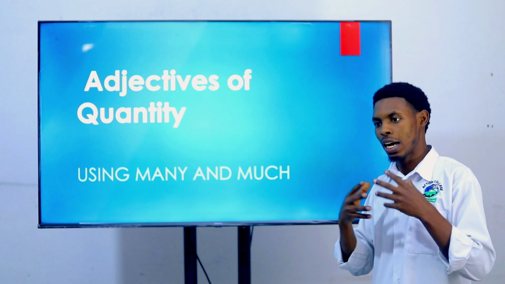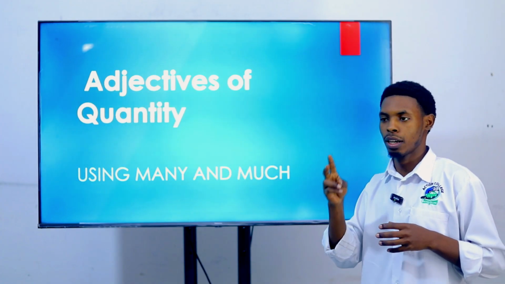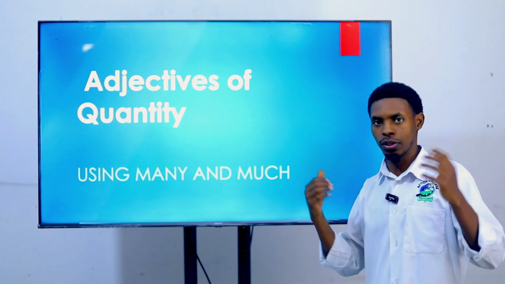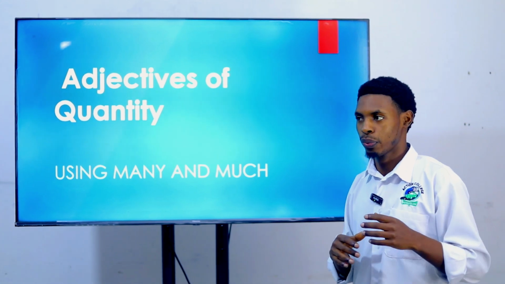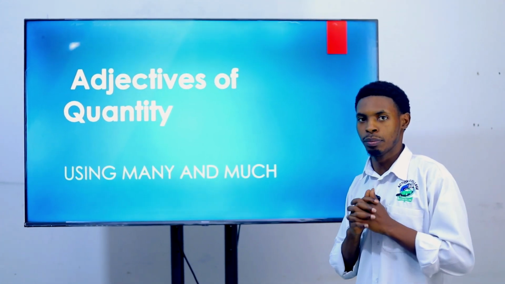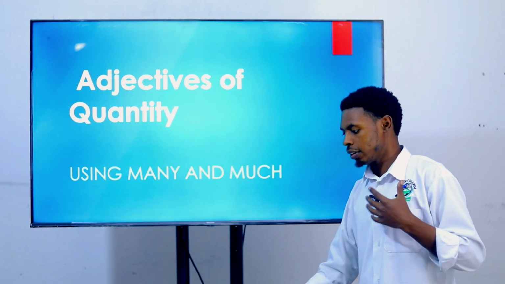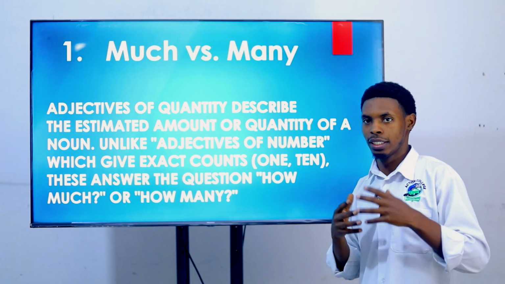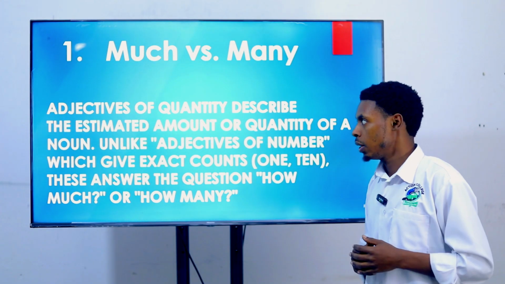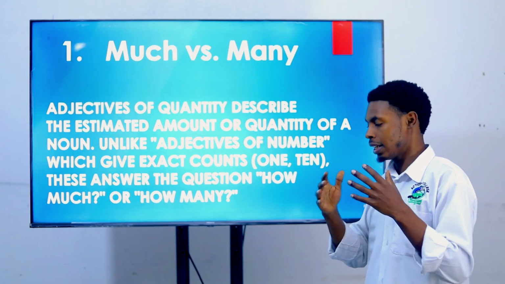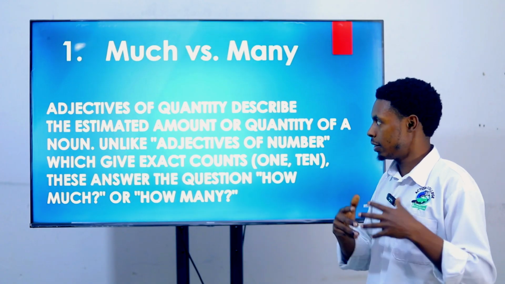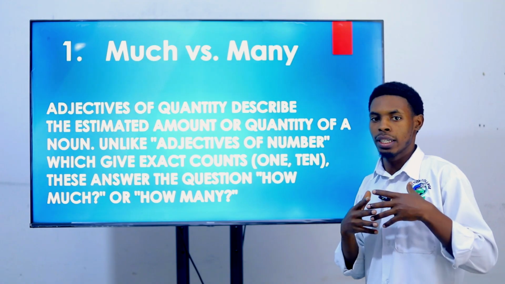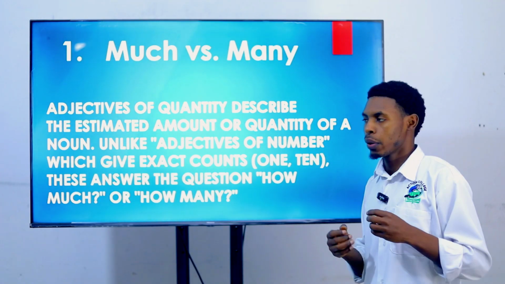Normally, we use adjectives in normal life, but specifically using some adjectives like many and much, it's just sometimes still confusing. Let's have this time to talk about these adjectives, many and much. By referring ourselves to adjectives of quantity, which are also known as quantifiers, we can explain these adjectives as adjectives of quantity to mean that they are used to talk about some noun's quantity or amount.